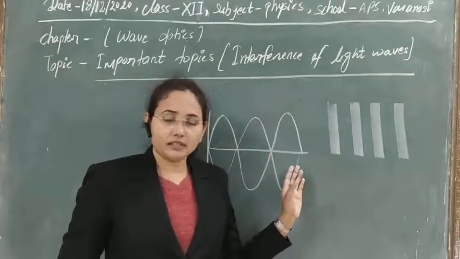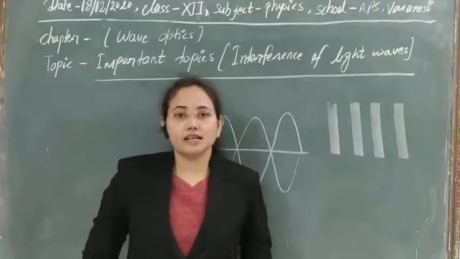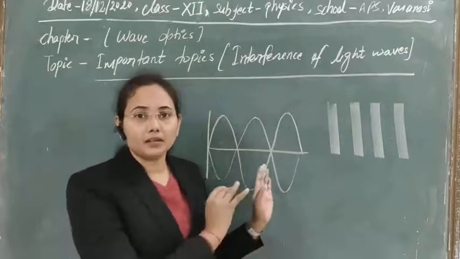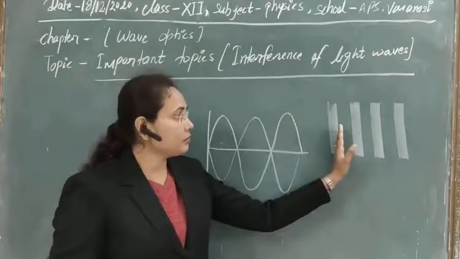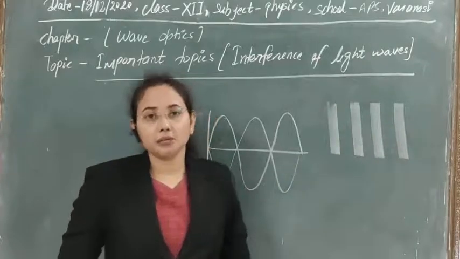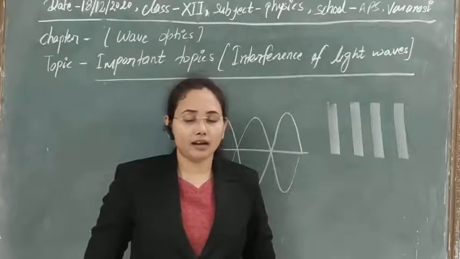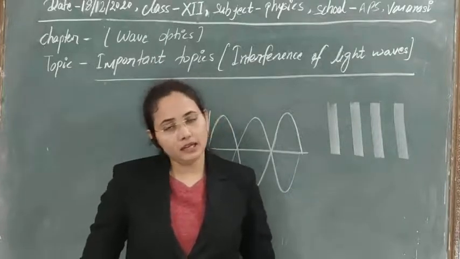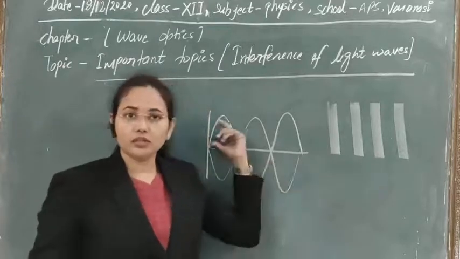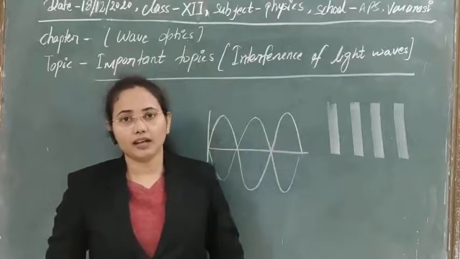The concept that I have told you this time is the concept of Young, and he explained the distribution of intensities in the form of maximum intensity and minimum intensity with the help of the wave concept of Huygens principle, and successfully he explained it. The reason I have just told you: how can we get maximum or minimum intensity in the case of two light waves?